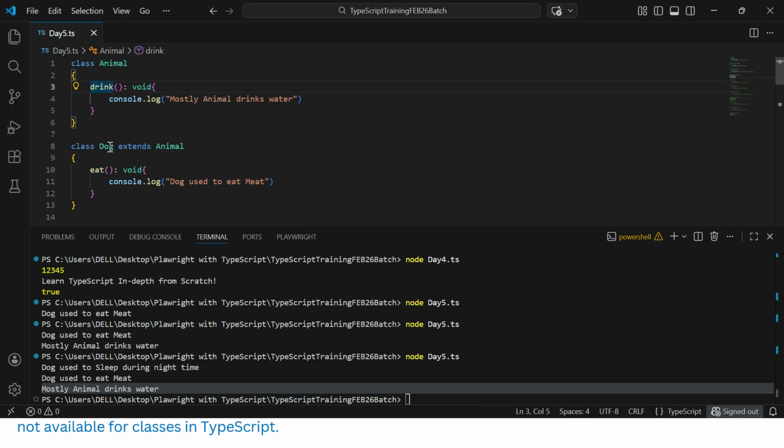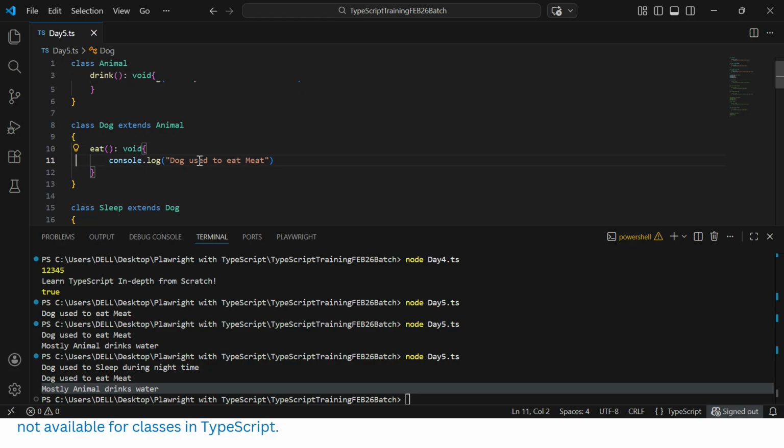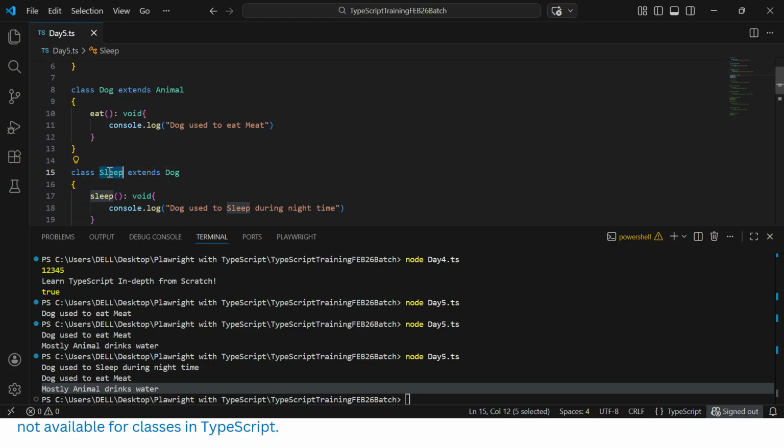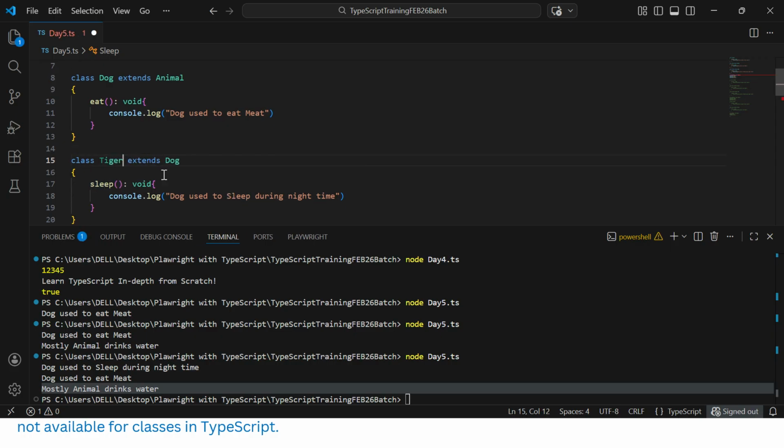Then I can have a dog class extending animal. Now I'll have one more class, say goat, which is again extending animal.